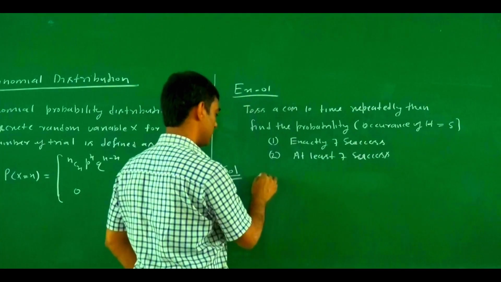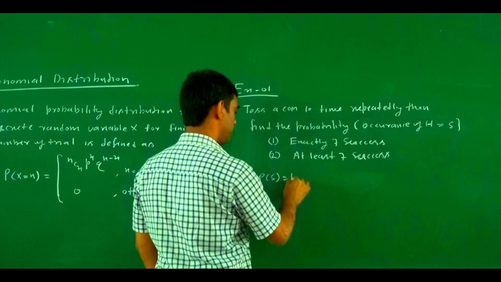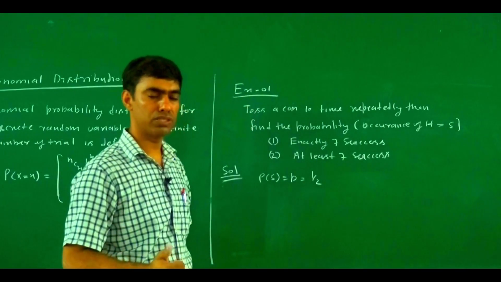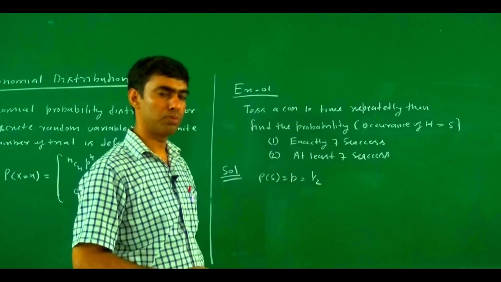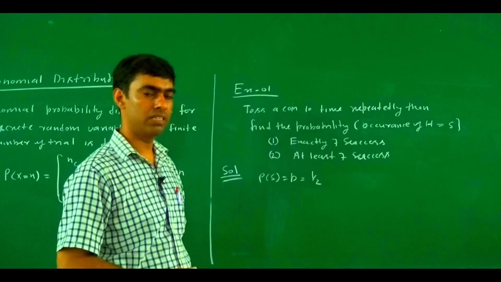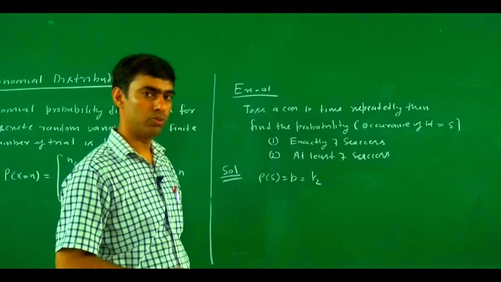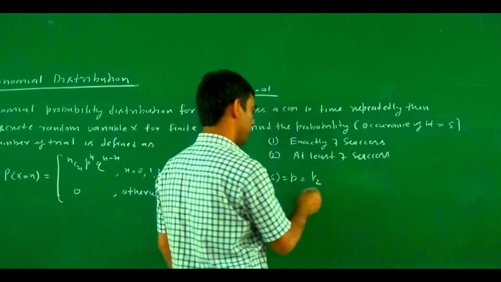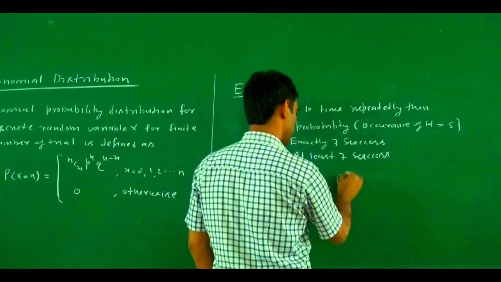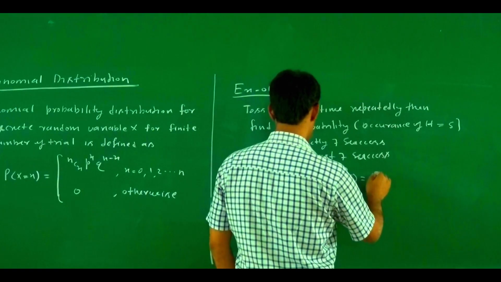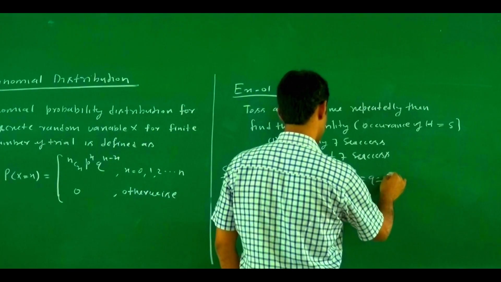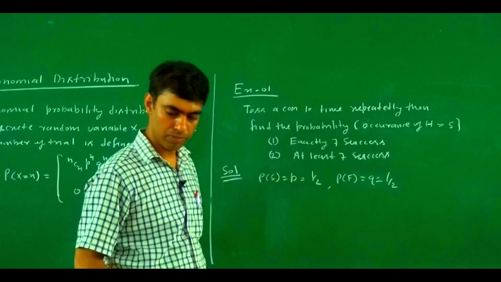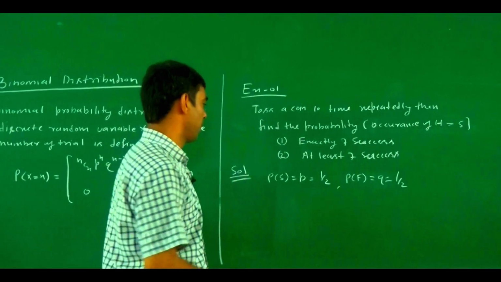This is the probability of success, P. The probability of a head is 1/2, because if we toss any coin, the probability of a head is 1/2, and the probability of a tail is also 1/2. So P equals 1/2, and the probability of failure, a tail, q, is also 1/2.